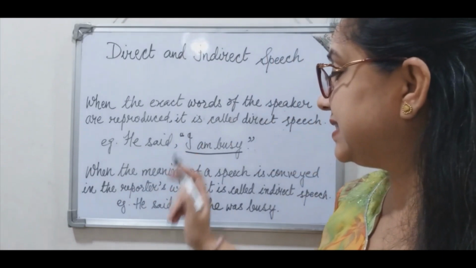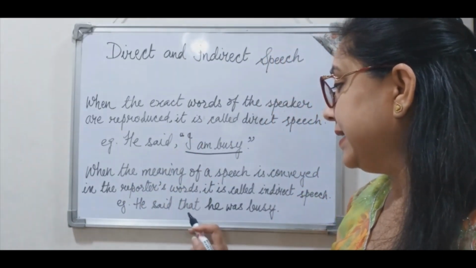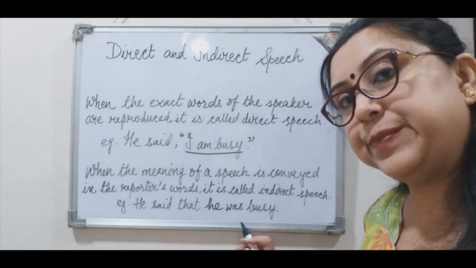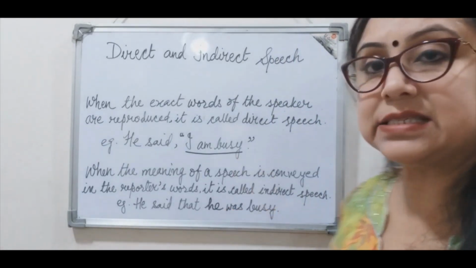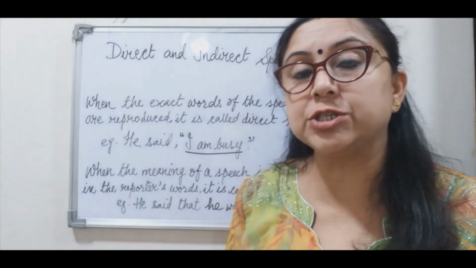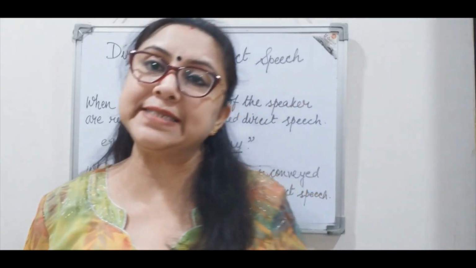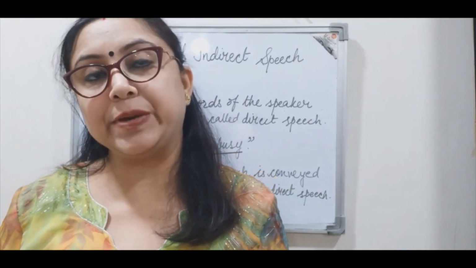For example, the same sentence in indirect speech: he said that he was busy, right? The meaning is the same, but these are the words of the reporter and not the speaker. I hope all of you must have understood the basic difference between direct speech and indirect speech, right?